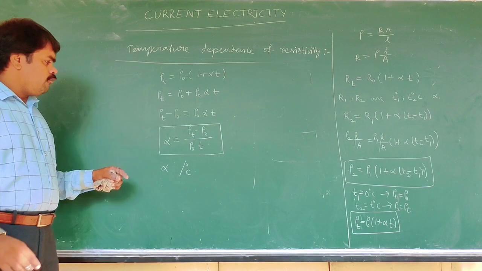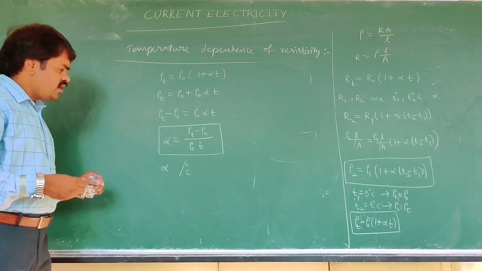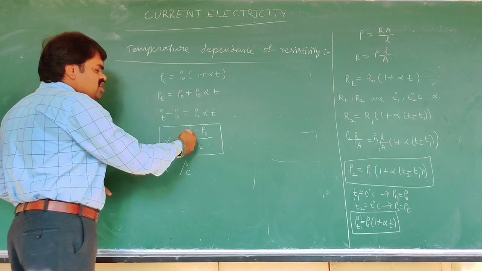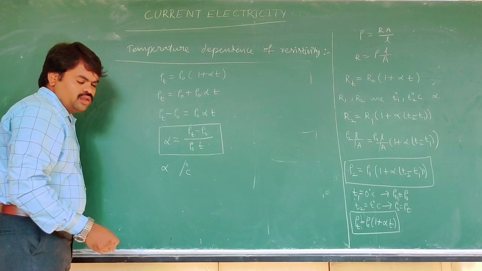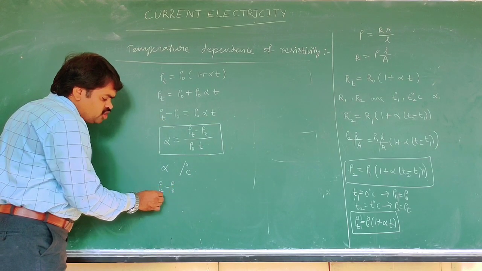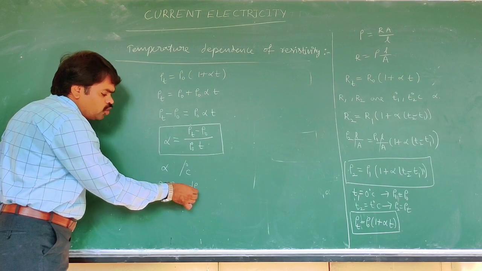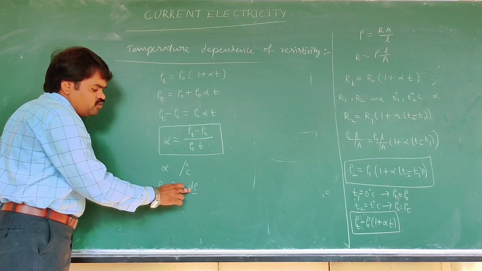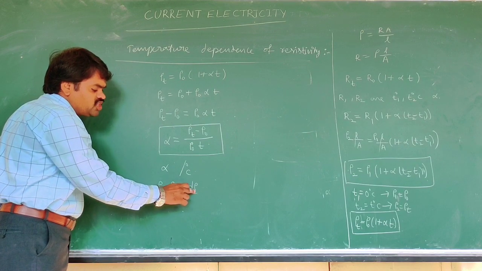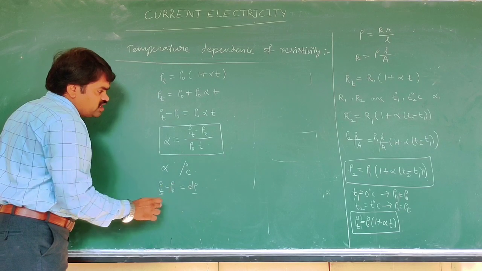Now for very small variations of temperature, the resistivity also varies very little. That is, rho T minus rho naught is the variation, which we can show as d rho, a very small change.